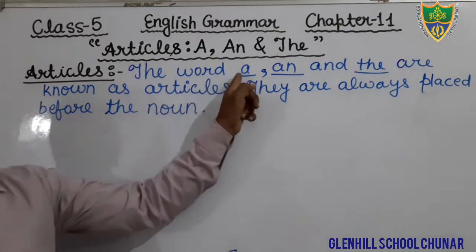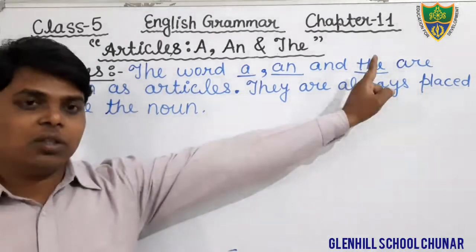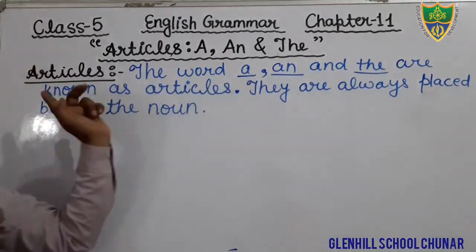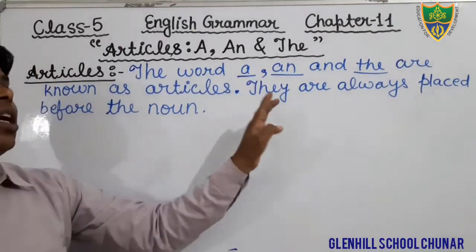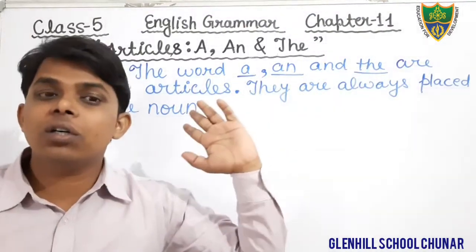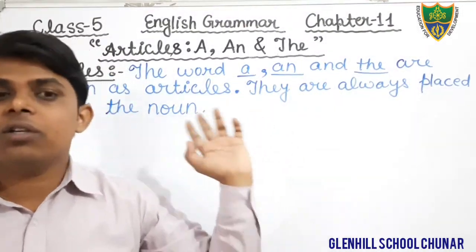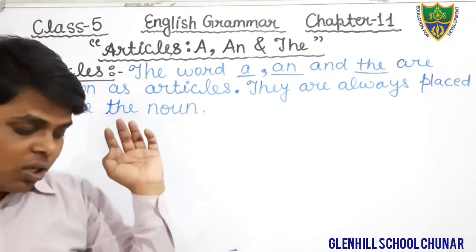The words a, an, and the, these three words are known as articles. They are always placed before a noun.